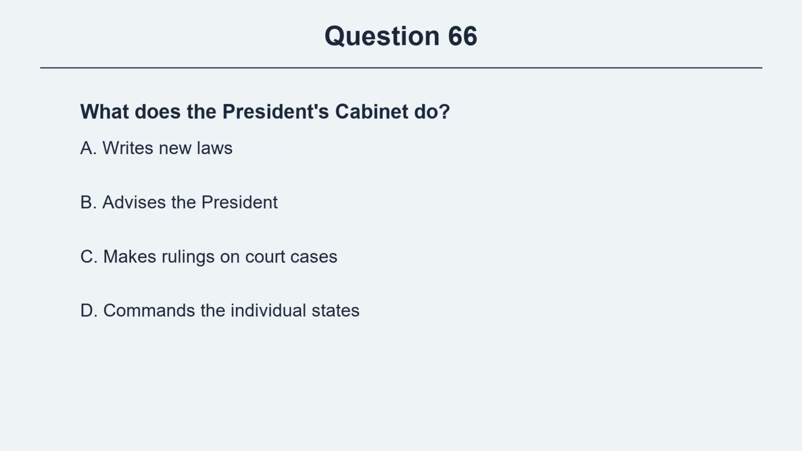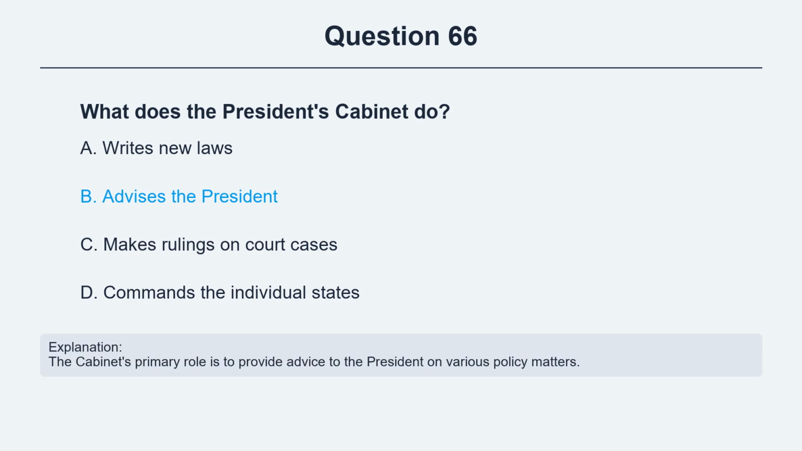Question 66. What does the President's cabinet do? Option A, writes new laws. Option B, advises the President. Option C, makes rulings on court cases. Option D, commands the individual states. The correct answer is option B, advises the President. Explanation. The Cabinet's primary role is to provide advice to the President on various policy matters.